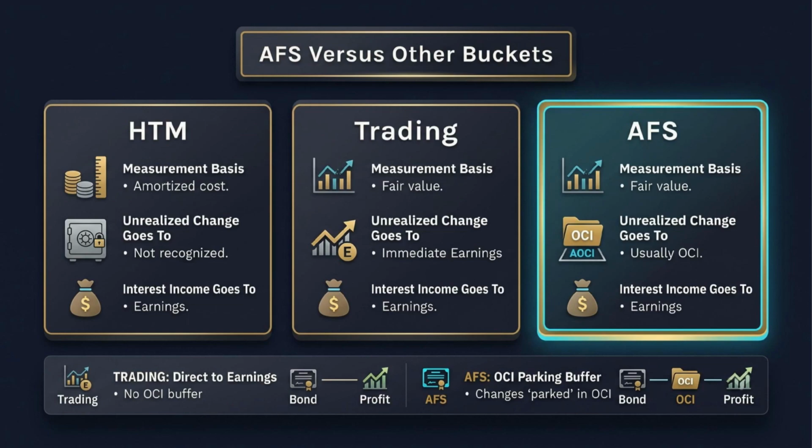Interest income goes to earnings in all three categories. So AFS is the fair value category with OCI parking. Trading is also fair value, but it has no OCI buffer. This is why classification matters so much. The same bond can have the same market value, but the financial statement route changes based on the category.